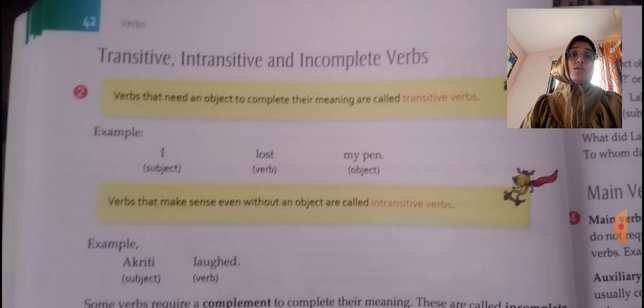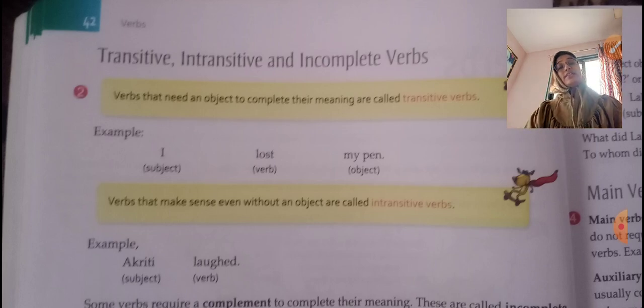Verbs that need an object to complete their meaning are called transitive verbs. These can come in your exam, that what are transitive verbs and what are intransitive verbs. You can be asked in the MCQ, this definition will be given, and you have to select whether it is called transitive or intransitive verbs. You will have to tick the correct answer. So this can be asked, so please learn these definitions. The verbs that need an object to complete their meaning.